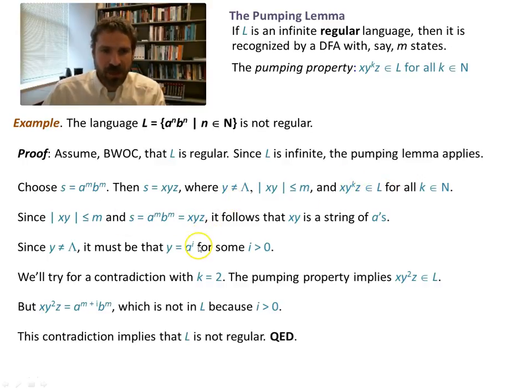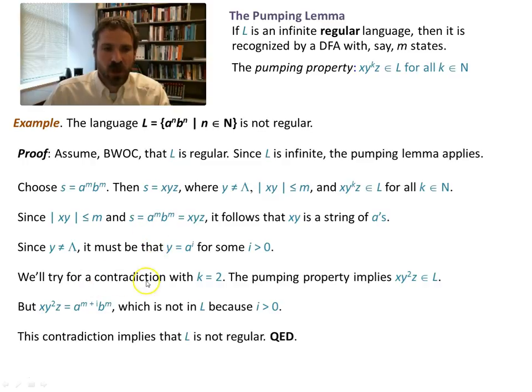And when you run through the math, what you end up with is this kind of thing here. We try for a contradiction with K equals 2. So this is all the setup. This is the form that these proofs take. We set this up here. You write a line like this, and then we use this. This is just based on the form. So this S equals A to the M, B to the M. This comes directly from the form of the language that we're given. And then all of this stuff here comes from applying the pumping property.